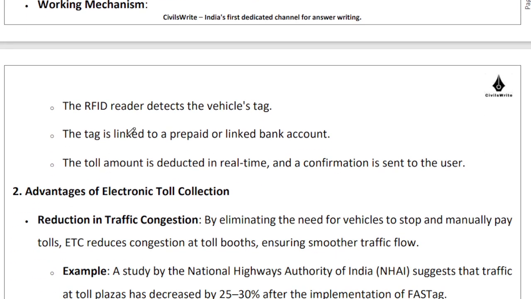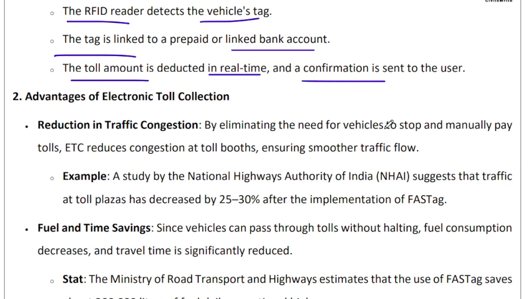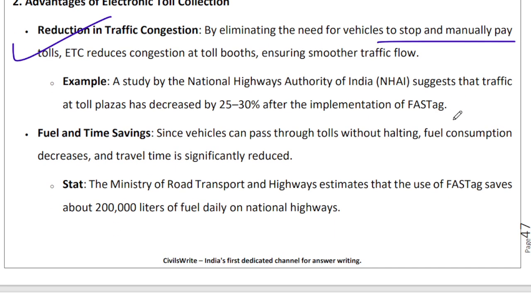Working mechanism, like I explained to you: the RFID reader detects the vehicle's tag. The tag is linked with a prepaid or a bank account, right? And the toll amount is deducted on a real time basis, and a confirmation message in the form of an SMS is sent to the user. There are several advantages: reduction in traffic congestion, right? You don't need to stop and manually pay and receive. Electronic deduction is happening, so this process of paying and taking back the change is helping reduce the traffic at toll plazas by 25 to 30%.